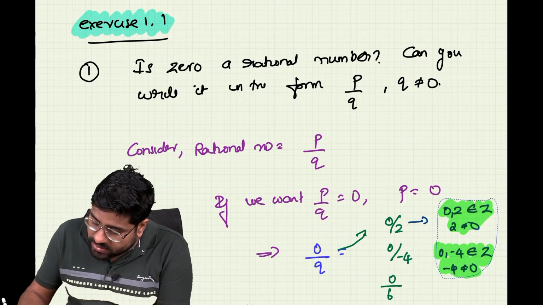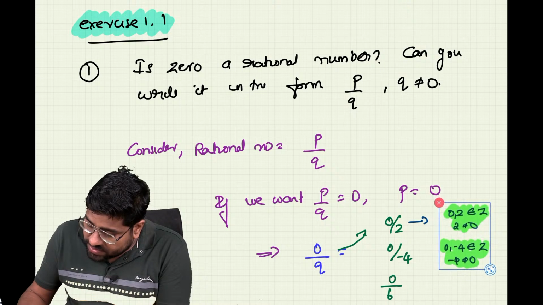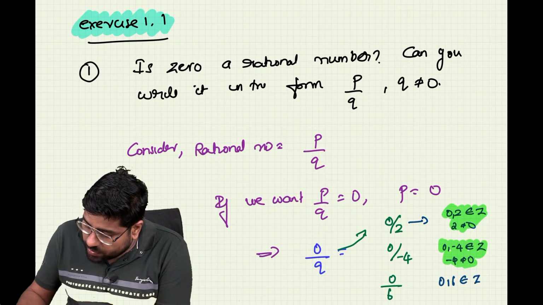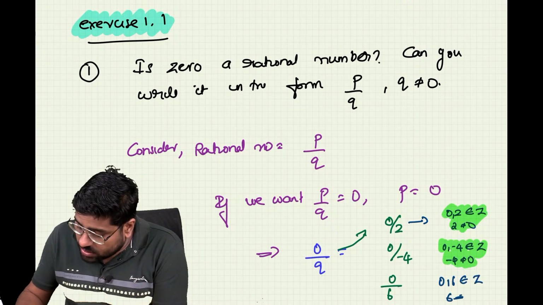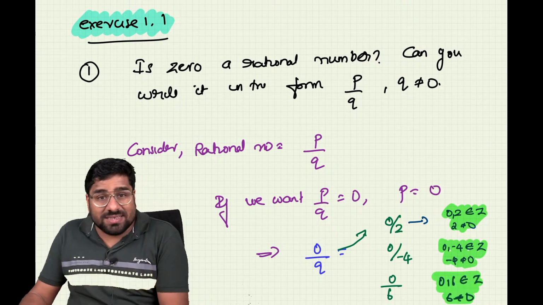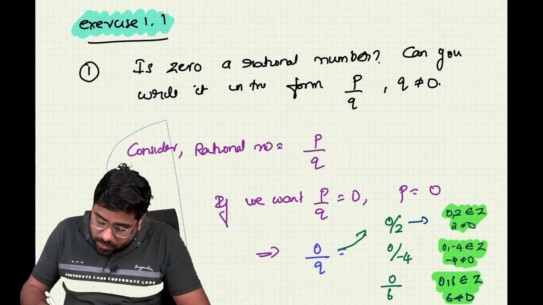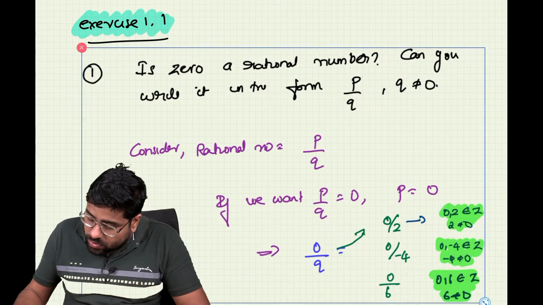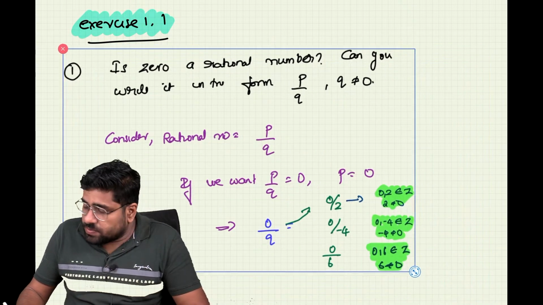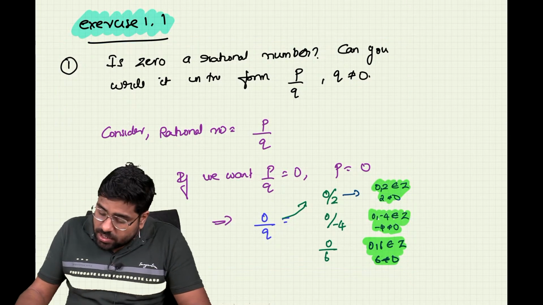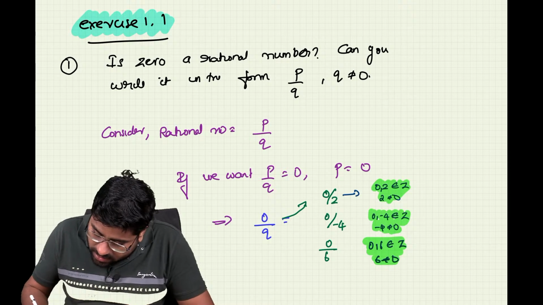There is little space, so I'll make some room here. Yes. Now you can say 0, 6 also belongs to integer, and 6 not equal to 0, again means that this is also a rational number. So from this we can prove that... I'll just make some space for you. If you need some more space here, yes, we got some space. Are you getting the correct space? Yes, without me blocking anything, you are getting it. So from this, what can we say?